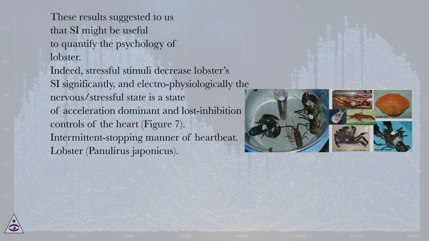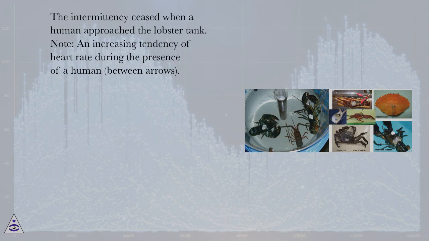Intermittent stopping manner of heartbeat. Lobster, Panulirus japonicus. The intermittency ceased when a human approached the lobster tank. Note, an increasing tendency of heart rate during the presence of a human, between arrows.